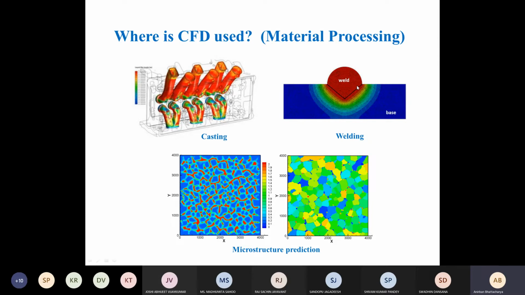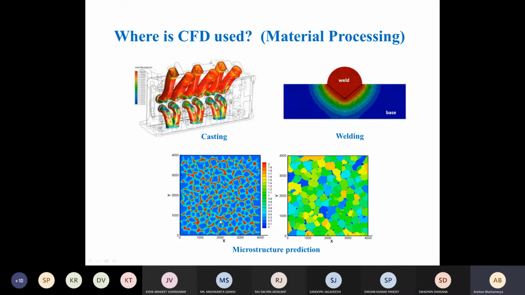Casting, welding, then a lot of new types of materials also, like additive manufacturing processes, 3D printing of metals. There also we want to know what the structure is at the microscopic scale, so that we know how to improve the properties. If we can improve the structure at the microscopic scale, we can improve the properties. Improving the properties means improving the strength of the material, by suitable design changes. So there also CFD plays a very important role.